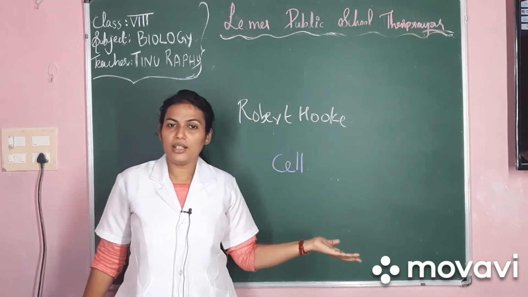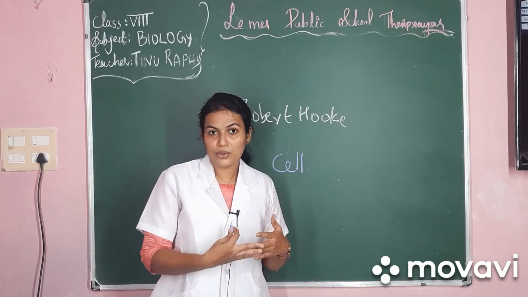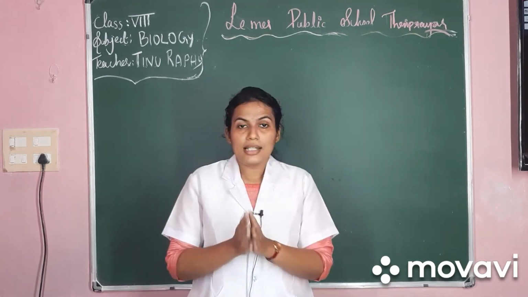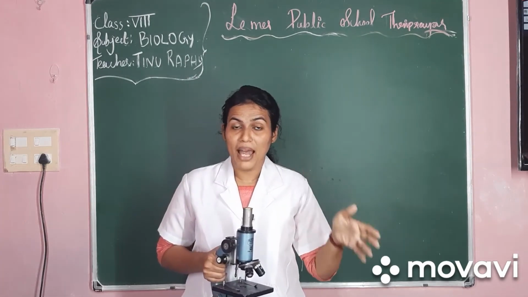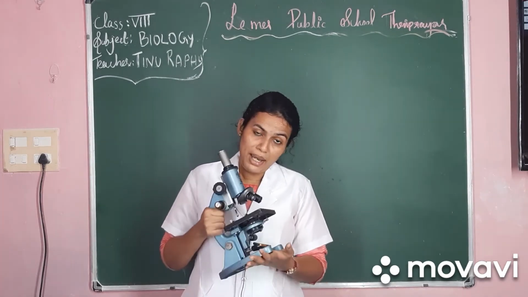After 150 years of Robert Hooke's discovery, the advanced microscope was invented and further studies of cells were conducted. The cells which cannot be seen by the naked eye, such as animal cells, plant cells and the cells of microorganisms, are seen through a microscope.